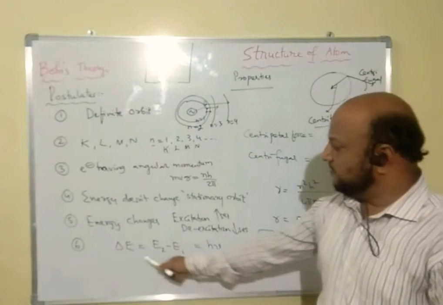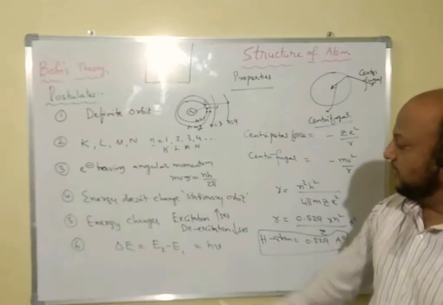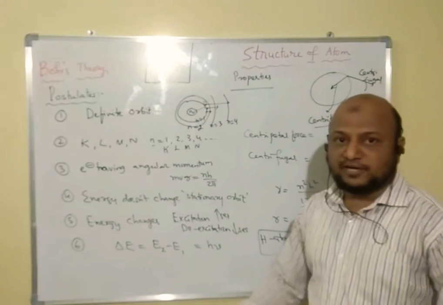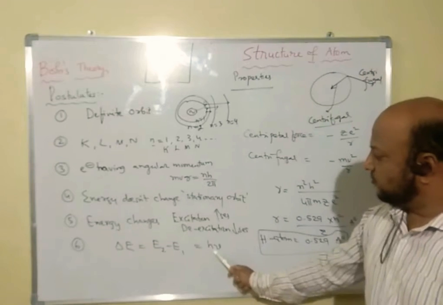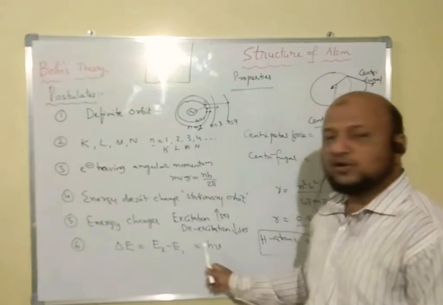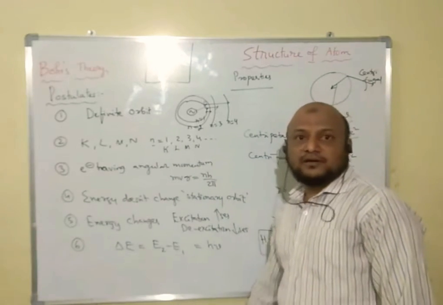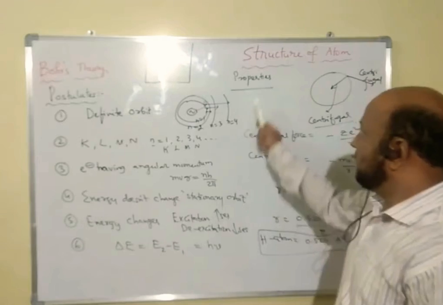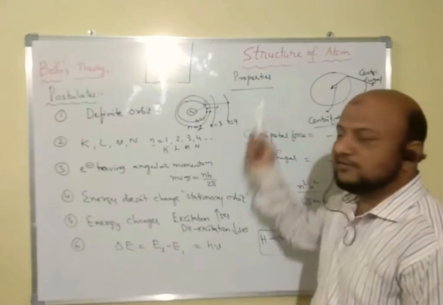That changed energy we can represent as delta E equals E2 minus E1. The difference between the two energy levels, E2 minus E1, is equal to h nu. This is according to Planck's theory, that is delta E equals h nu. So these are some postulates of Bohr's atomic theory. Then we can discuss some properties that Bohr discussed.